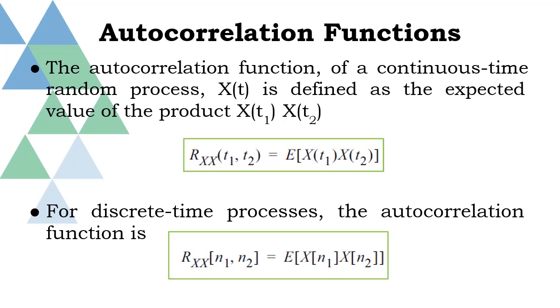For that, consider a continuous time random process x of t. The autocorrelation function for a continuous time random process is given by Rxx of t1, t2, which is equal to the expected value of x of t1, x of t2. If the random process is discrete in nature, then the autocorrelation function is given by Rxx of n1, n2, which is equal to the expected value of x of n1 multiplied by x of n2.